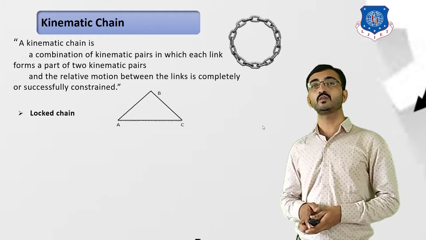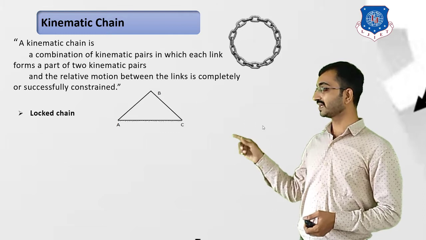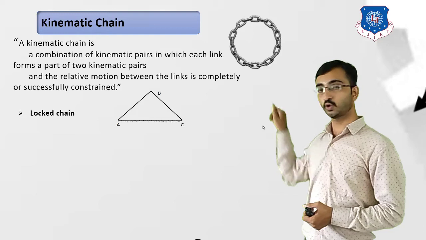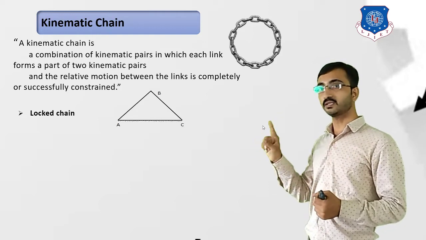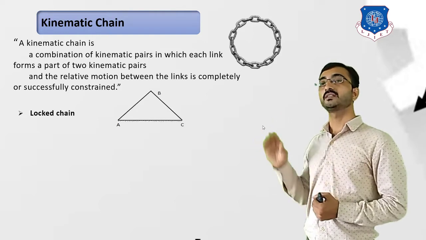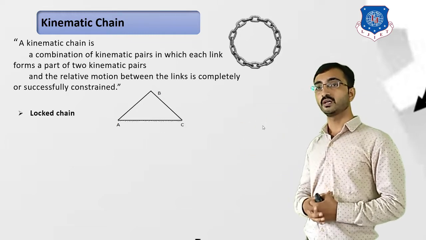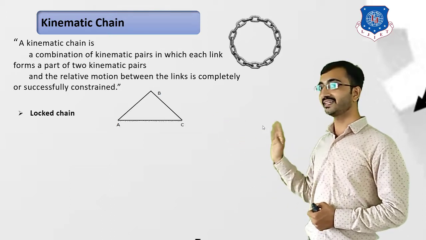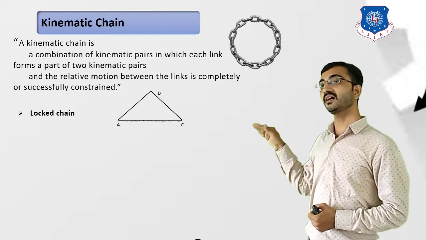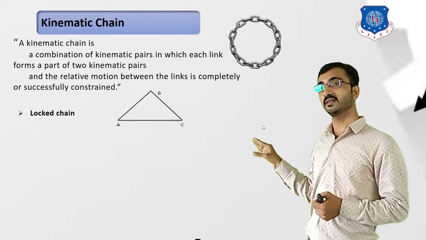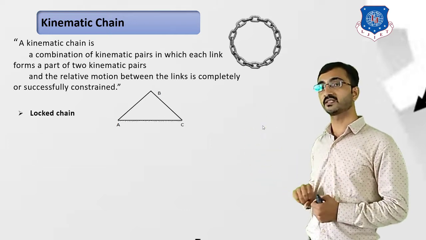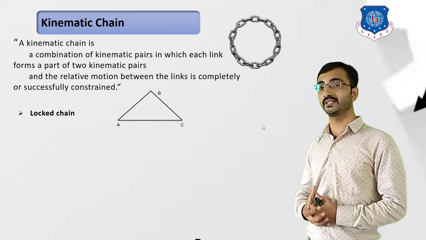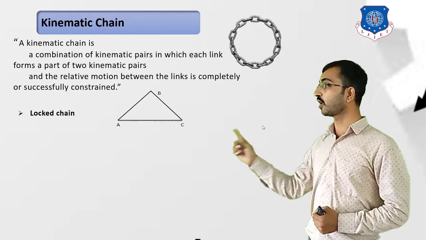The first example is known as a locked chain. Over here we can consider that these three links are connected in such a way that they are making a closed loop. So that is the first condition. The second condition is that they must have a relative motion. Over here, if we try to move link number 2, it is not possible to move because it is a locked position, since it contains only 3 components. These 3 members are connected in such a way that they are not able to move relative to each other. That's why we can term it as a locked chain.